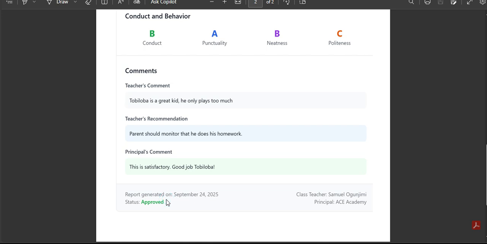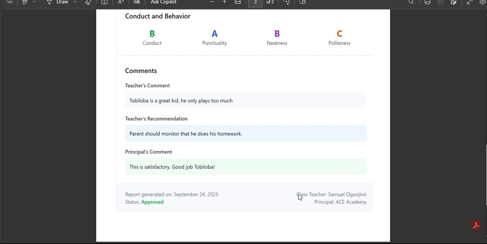There are sometimes the admin wants to give some children special consideration, because of whatever. That's why it's important that teachers cannot submit reports directly to the parent, but to the admin. It is the approval of the admin that will automatically send it to the parent dashboard. So you can see status is approved, which looks more like a signature, you understand?